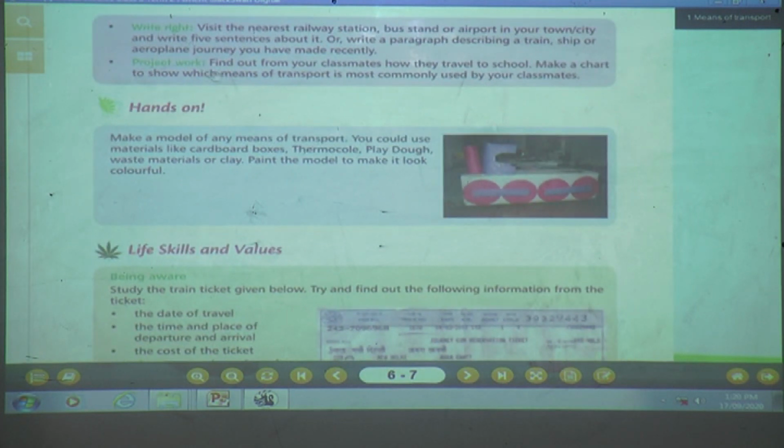Next one is what? Project work. Find out from your classmates how they travel to school. Make a chart to show which means of transport is most commonly used by your classmates. Yes, children, you are going to see which is the most commonly used means of transport by your classmates.